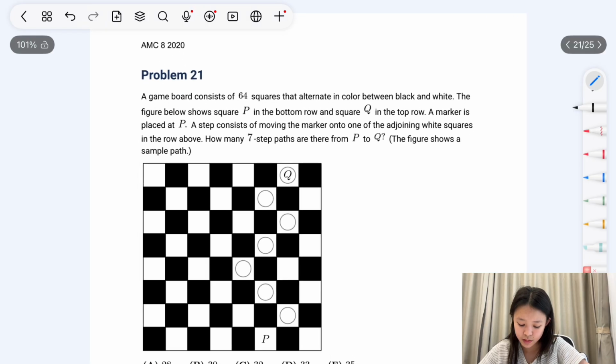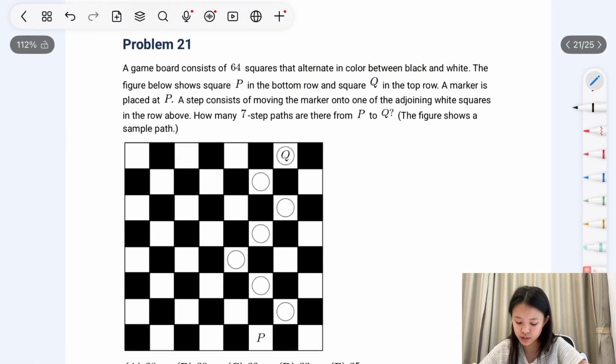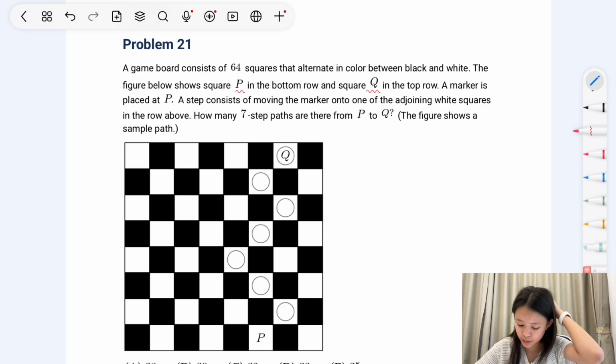Problem 21. A game board consists of 64 squares that alternate in color between black and white. The figure below shows P in the bottom row and the square Q in the top row. A marker is placed at P, and a step consists of moving the marker onto one of the adjoining white squares in the row above. How many 7-step paths are there from P to Q?